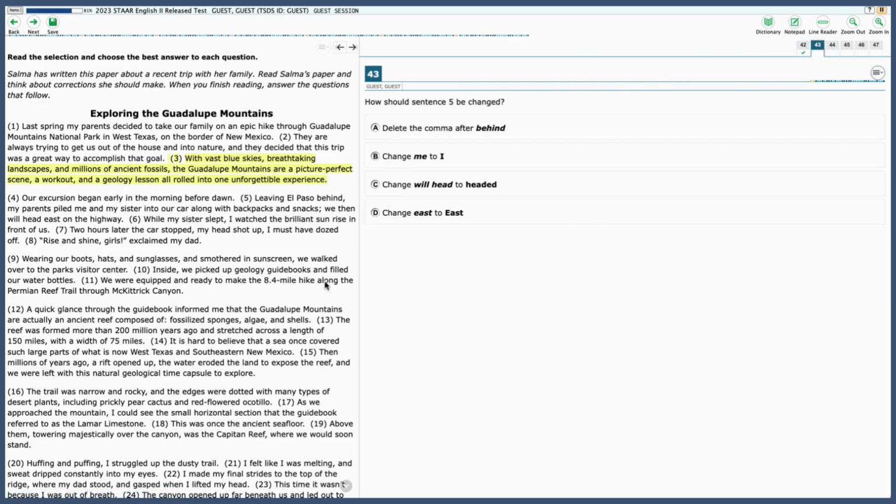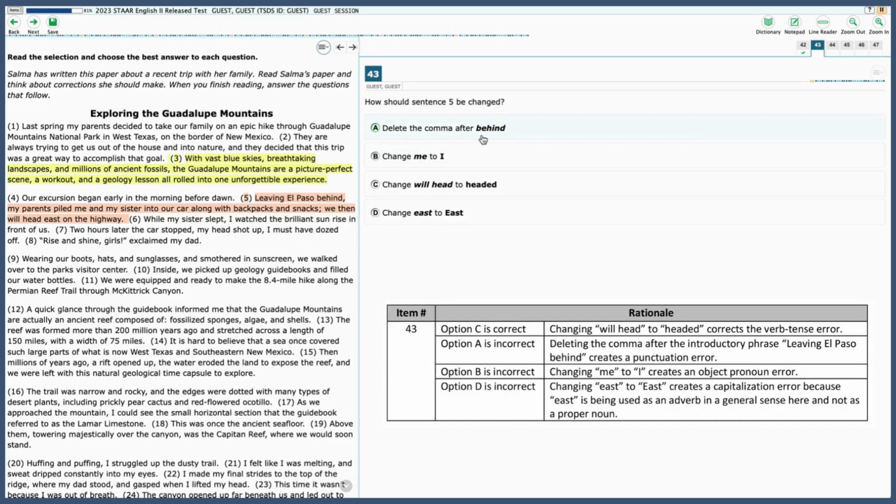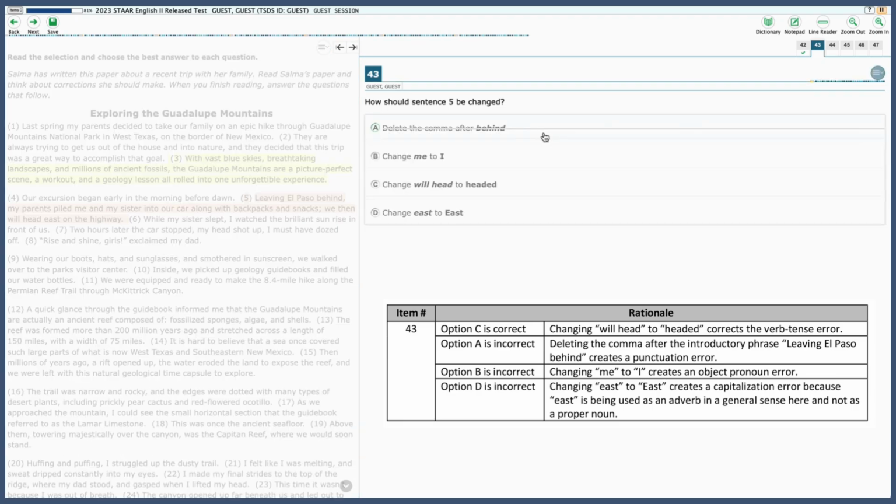All right, let's look at 43. How should sentence 5 be changed? Let's look back at 5. Leaving El Paso behind, my parents piled me and my sister into our car along with backpacks and snacks. We then will head east on the highway. So should we delete the comma after behind? So leaving El Paso behind. Deleting the comma after this introductory phrase creates a punctuation error, so we need to leave that comma there.